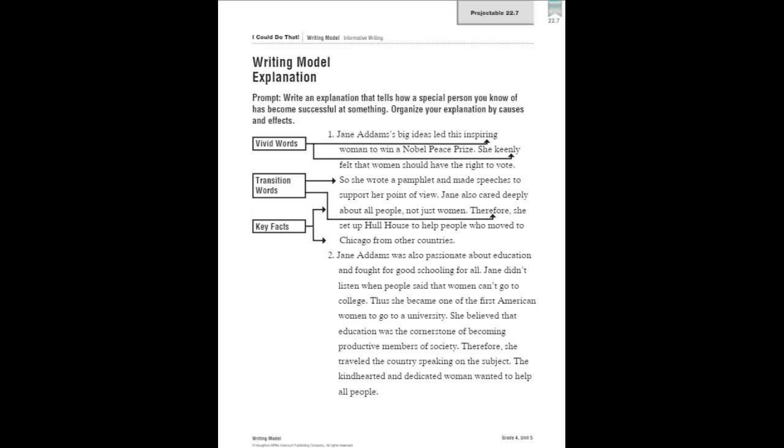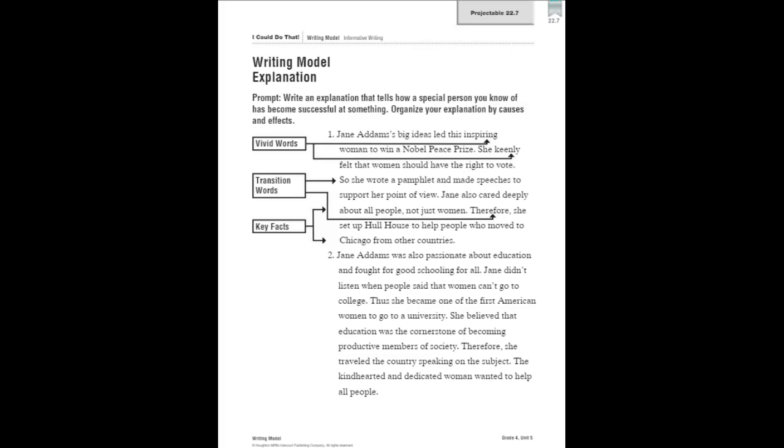All right. This week we will be writing an explanation. All right. So here's the model. The prompt is to write an explanation that tells how a special person you know of has become successful at something. You're going to organize your explanation by causes and effects.